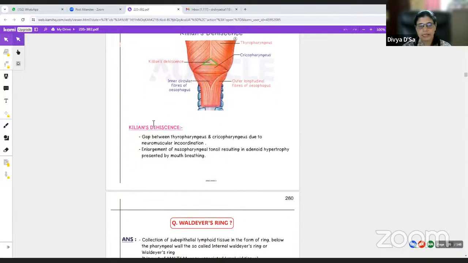Okay, this is not related to Killian's dehiscence. Okay, so the nasopharyngeal tonsil, I told you earlier, when it enlarges, it forms the adenoids. Okay, adenoids, we see it in children. So adenoids are nothing but enlarged, inflamed nasopharyngeal tonsils. So since it is present in the roof of the nasopharynx, when it grows, what happens? It obstructs the airway. Okay, so they will be breathing more through the mouth.